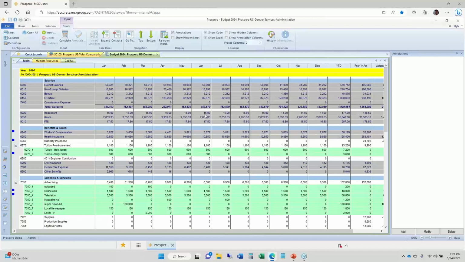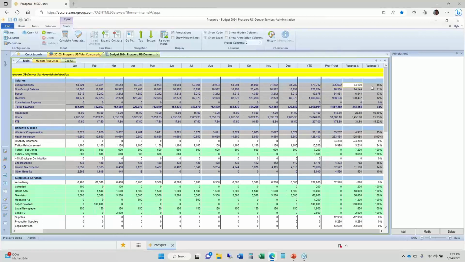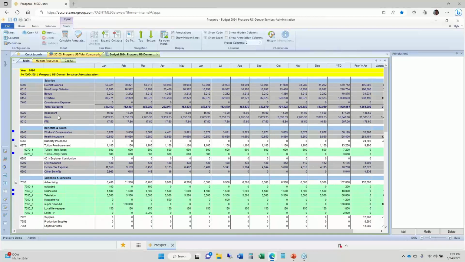I've got this one set up for account numbers and description on the left, January through December columns, year to date, prior year actuals, and then some variance columns on the right for comparison. Going down the page here, I've got some blue header rows. I have some account rows that are in gray that are locked from input. Can't change those here directly. I've got some subtotal rows. White rows are available for input, and my green rows are additional rows of line item details.